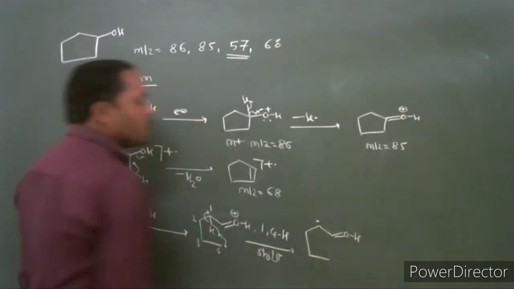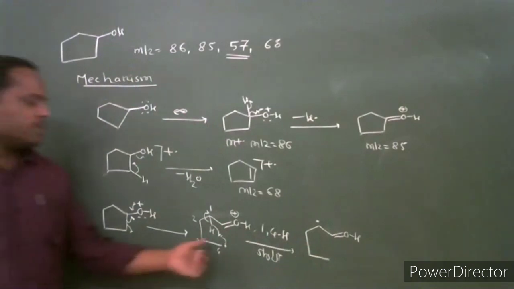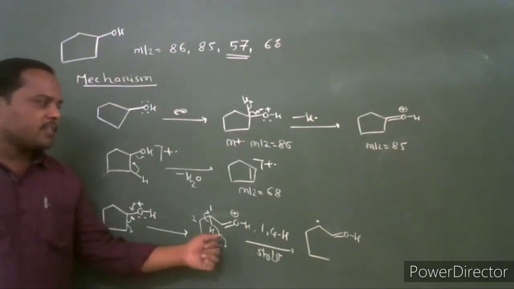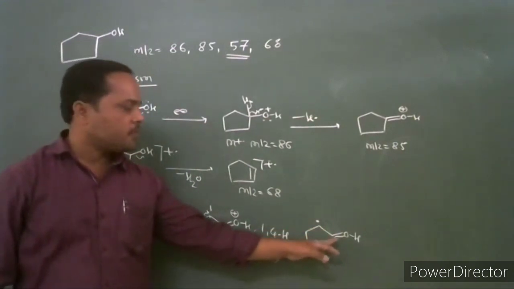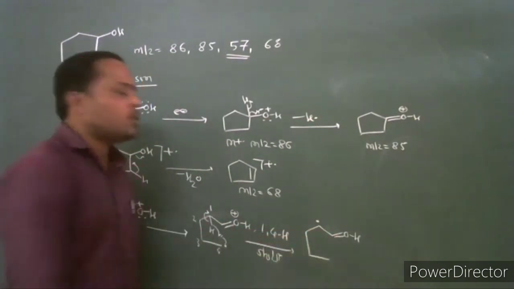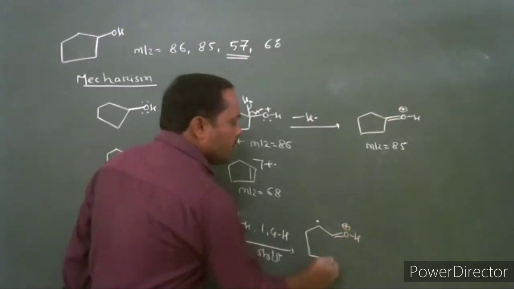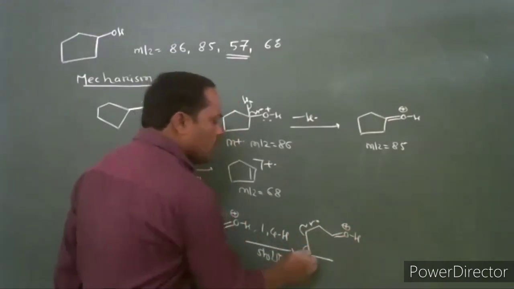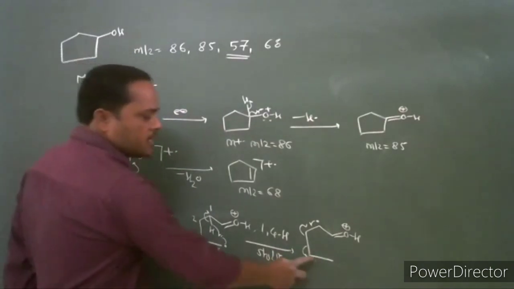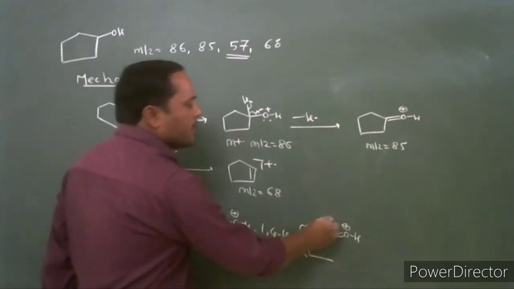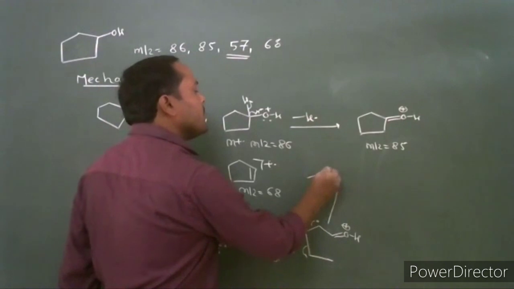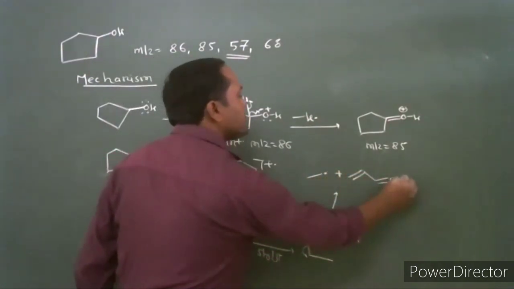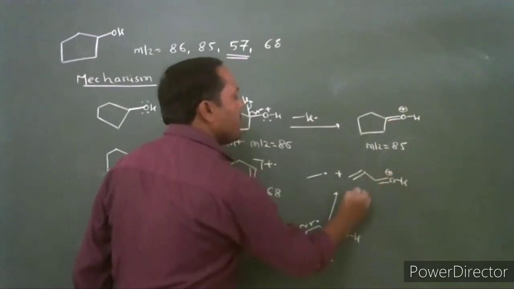In this 1,4 hydrogen shift, the radical, which is non-conjugated, goes to the conjugated position, conjugated to this oxonium ion, and it further undergoes loss of ethyl radical, CH3CH2 radical, to give a resonance stabilized oxonium ion.